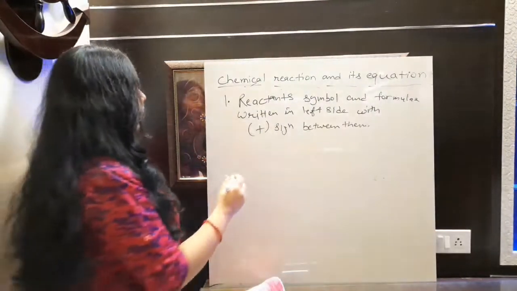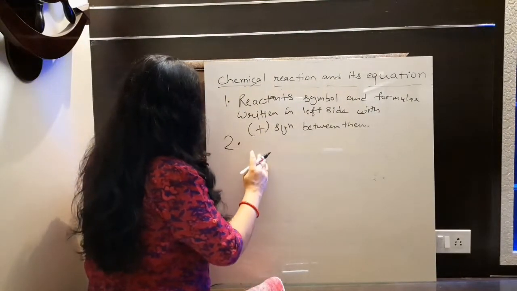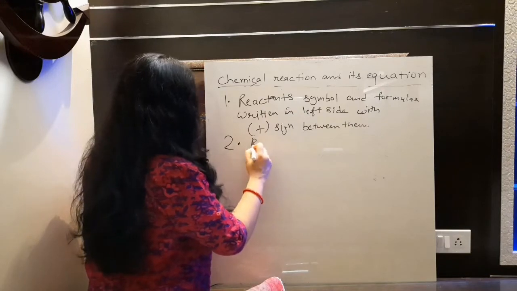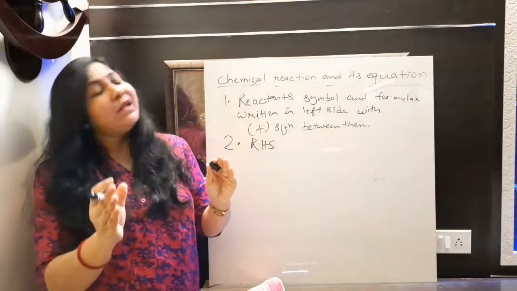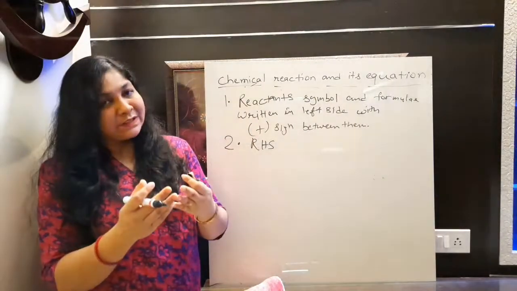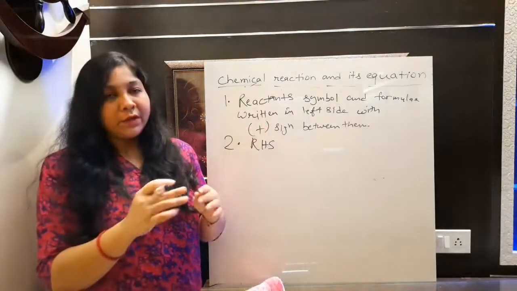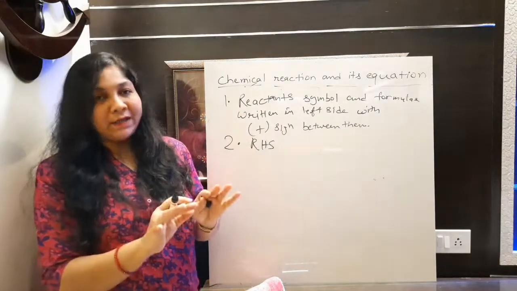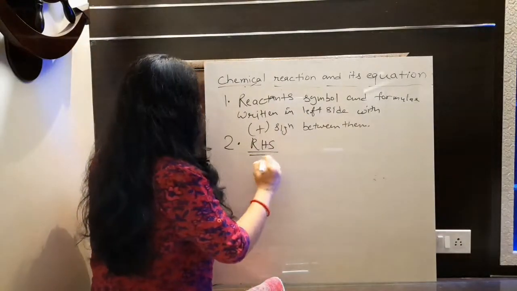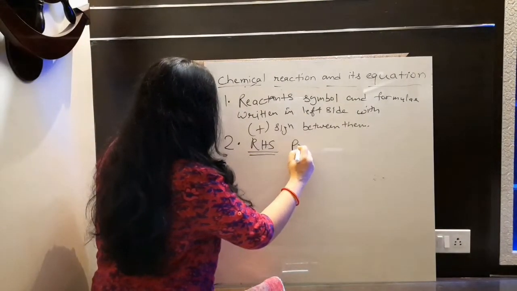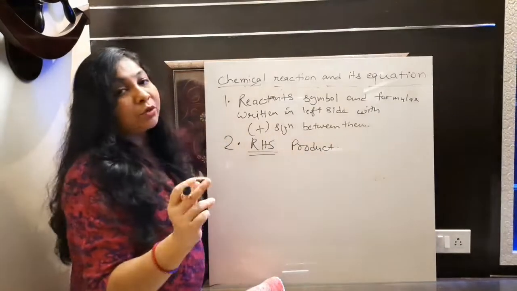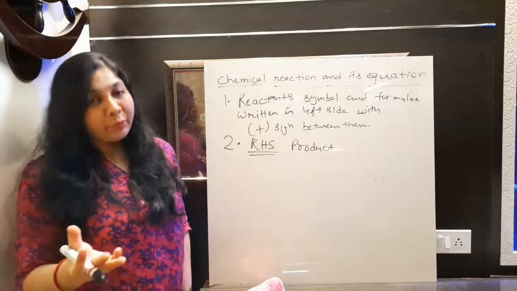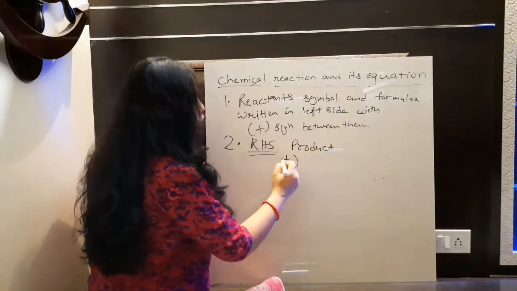Now the next rule, the second step that we need to take here. Talking about the RHS side, I am writing it shortly. In between the reactants that we have taken, we will put a positive sign, means to say plus sign, okay, to separate all the reactants that you are taking there. Now on the RHS side, what will we do? On the right hand side, product will form. In the right hand side there will be product. Here also, if you are observing 2 or more products at a time, then also we need to put plus